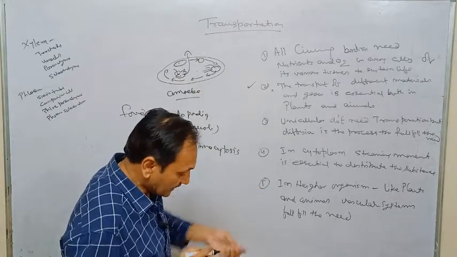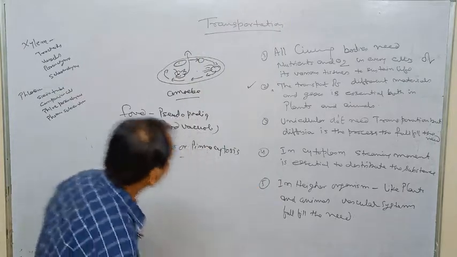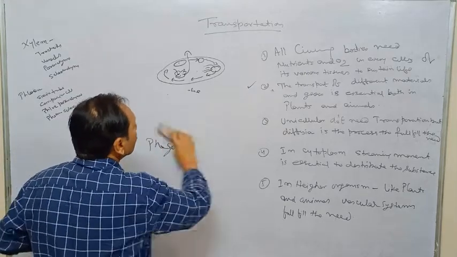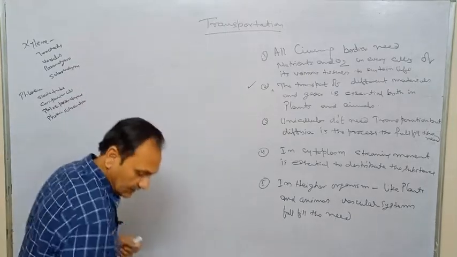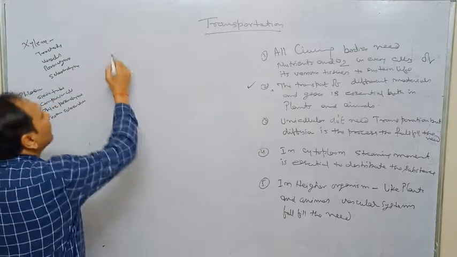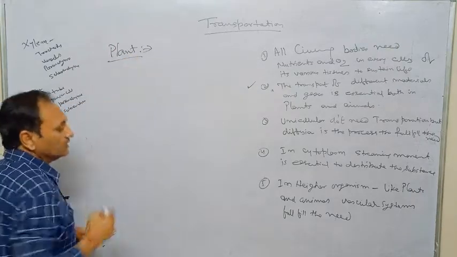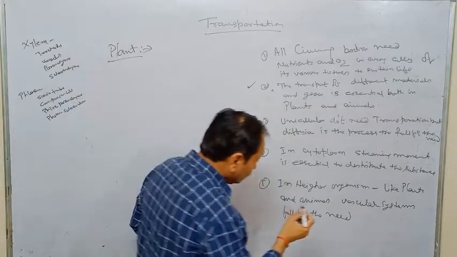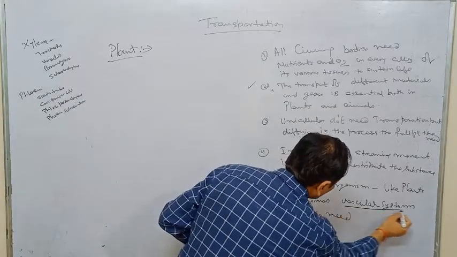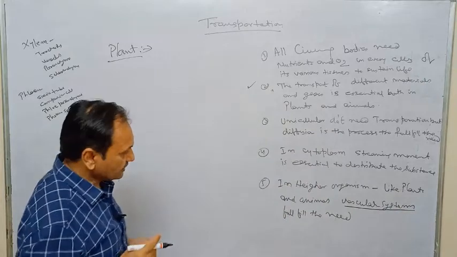In higher organisms, such as plants and human beings, what happens in plants? Here we have the vascular system.